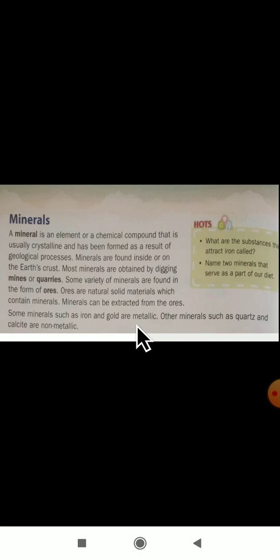Petroleum is also formed in the same manner. The pressure exerted by the heat and weight of the rocks on the piles of dead and rotting plants and animals turns them into a liquid oil, nothing but petroleum. For example, petrol, diesel, kerosene and natural gas are obtained from petroleum. Petroleum is also known as black gold.